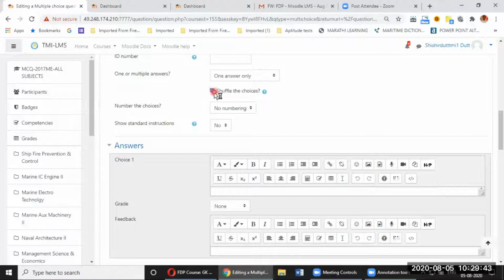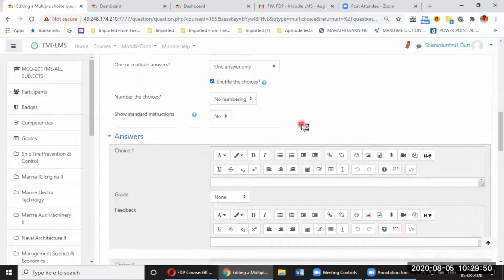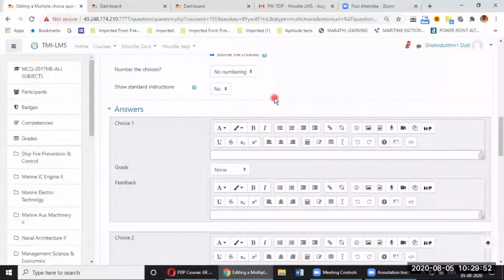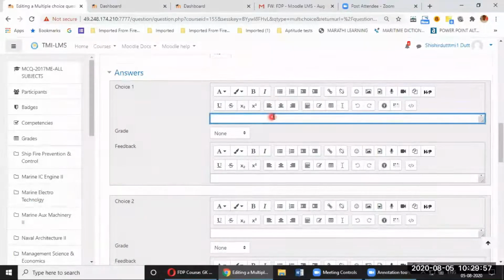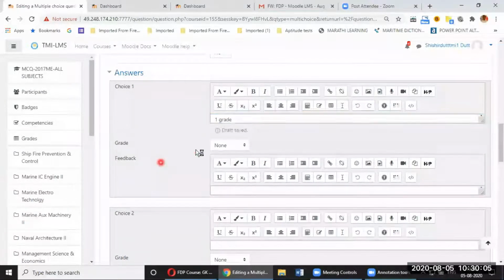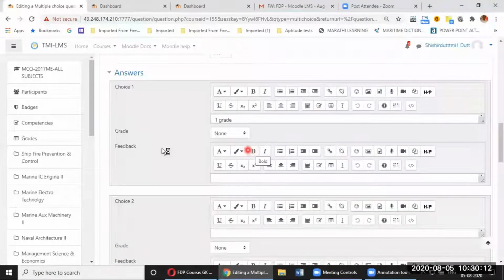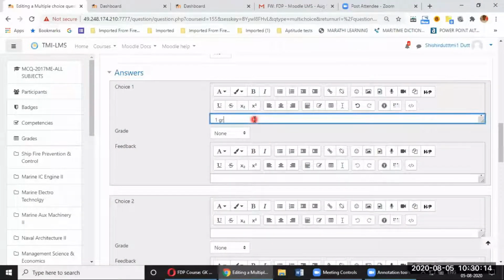Shuffle the choices: we have kept it on by default. Please keep shuffle the choices on. Okay, no standard instructions as of now. Now coming to the answers. Now I have to provide the choices. The first choice is 1 grade, single grade. If the answer of this grade is different, this is 1 grade of oil, meaning 1 type of oil. So please don't get confused with the grade over here. I will type it as 1 type of oil.